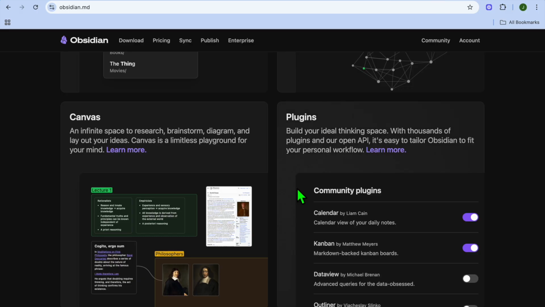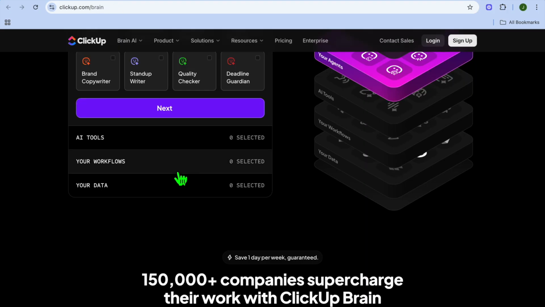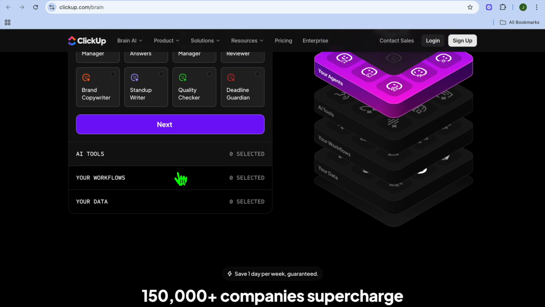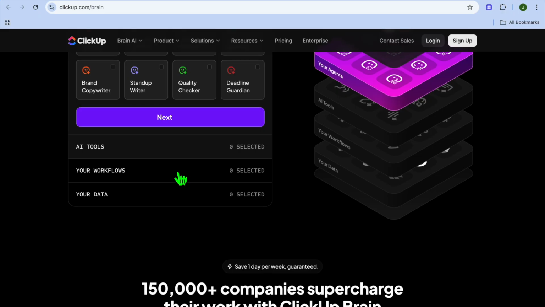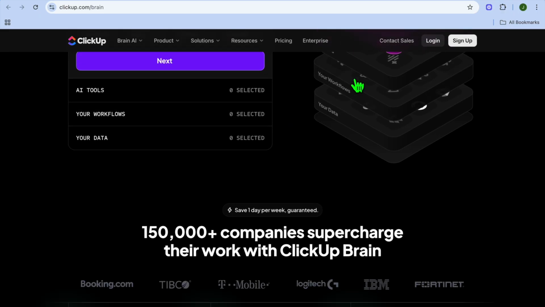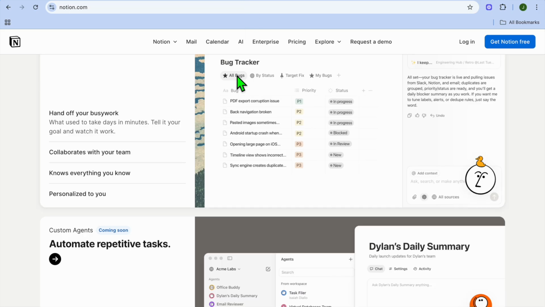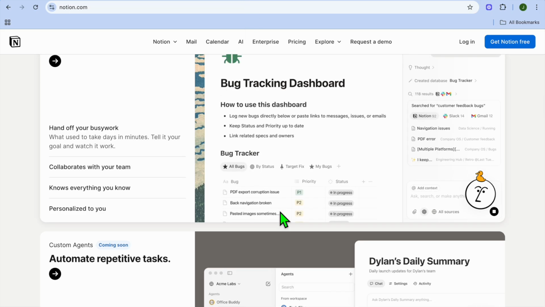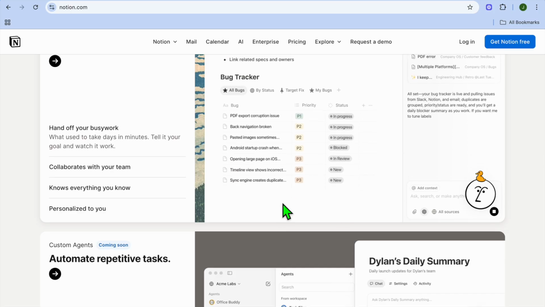Now, if we were to talk about AI and automation, in 2025 and beyond, ClickUp Brain and also Notion AI lead the way. ClickUp Brain basically automates workflows, summarizes updates, and answers questions about your workspace, while Notion AI, on the other hand, writes meeting notes, summarizes docs, and generates content ideas.